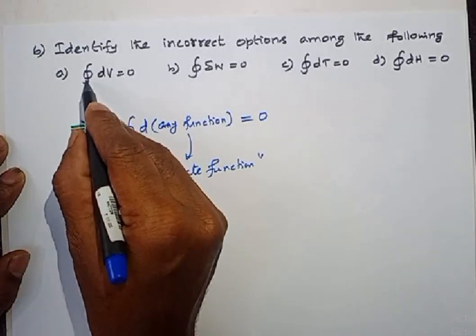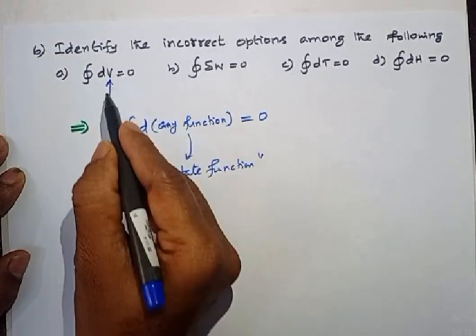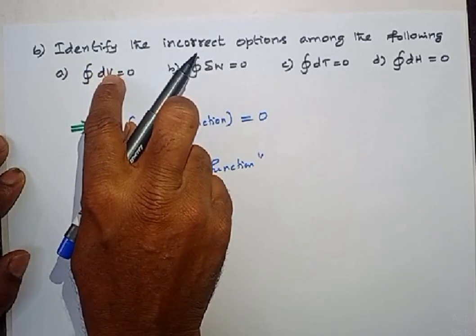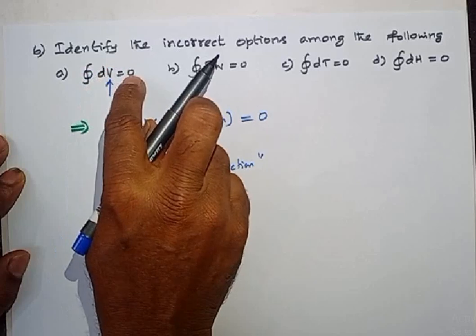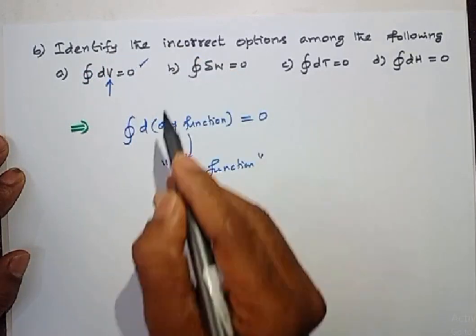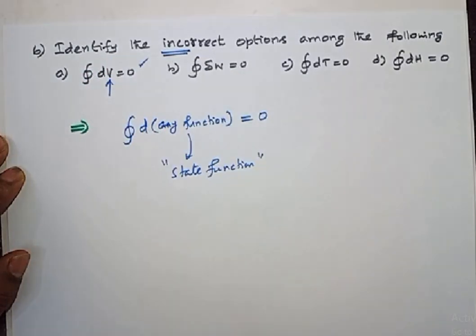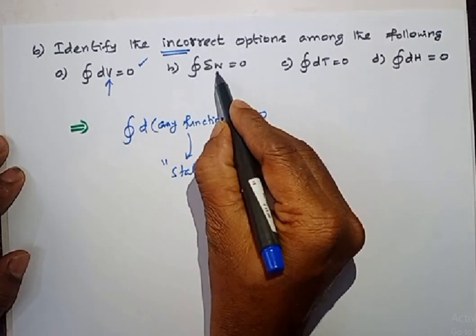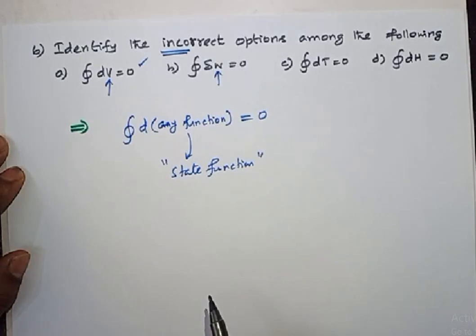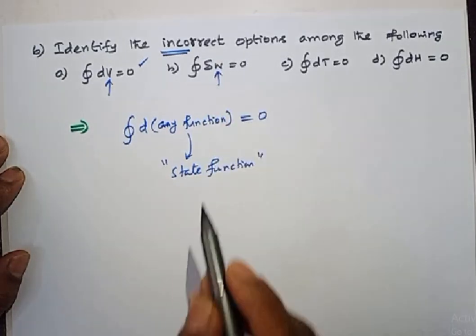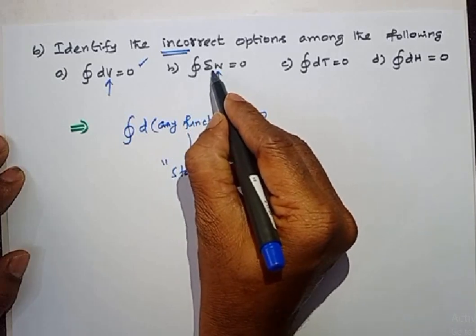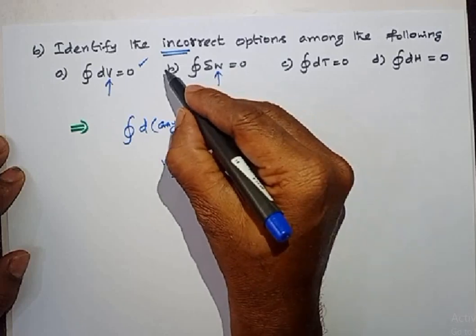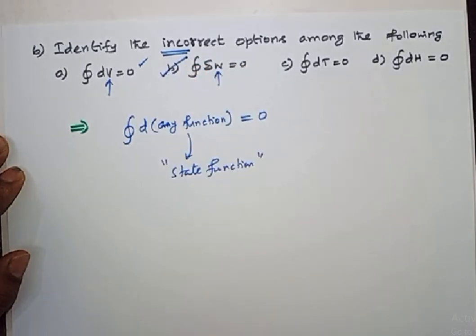In option A, I have cyclic integral of change in volume. Yes, volume is a state function. Since it is a state function, the total value of this cyclic integral should be 0. Yes, this is correct. But they are asking for the incorrect option. Observe the question carefully. In the second option, work done is given. Work done is not a state function. It is a path function. For a path function, cyclic integral of change in work done is not equal to 0, but it is given equal to 0. So for this question, the correct option is this.